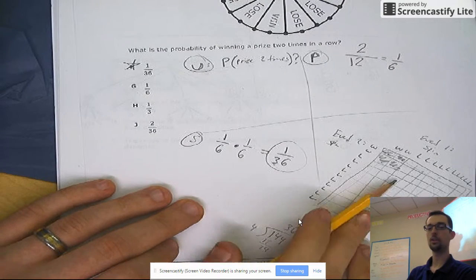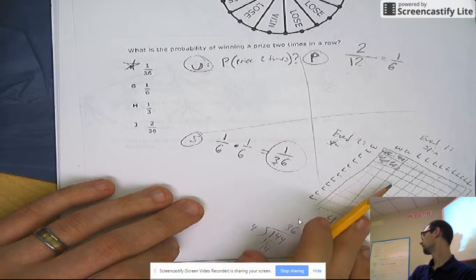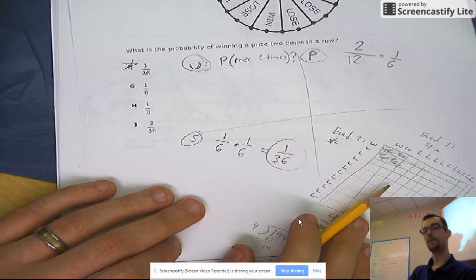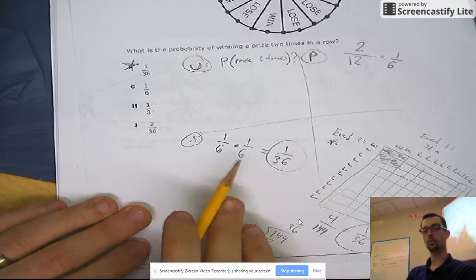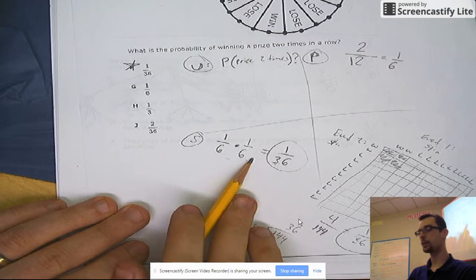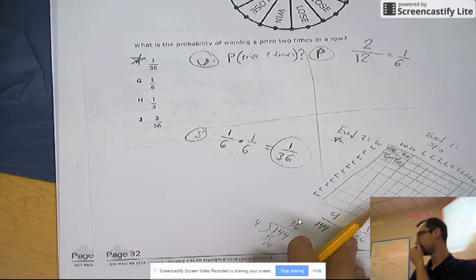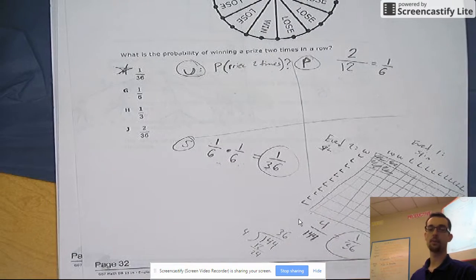So it works. Just as a reminder, it works both ways. You can make a chart, you can make a table, if you so want to. This is the shorter way, just to multiply it. But if you forget to do that, you can always make a table or a tree diagram and work it out that way. All right? We're good? We're good. All right, we're good. Sweet.